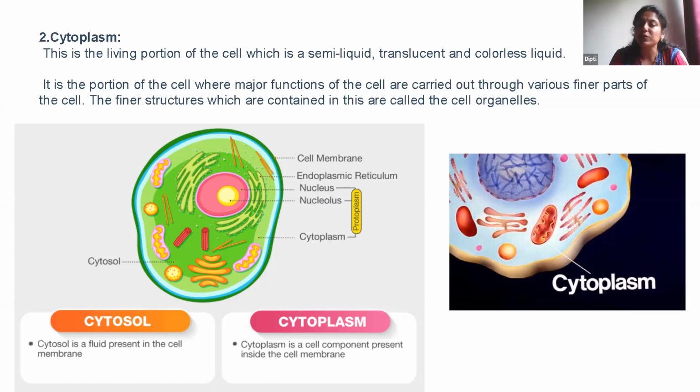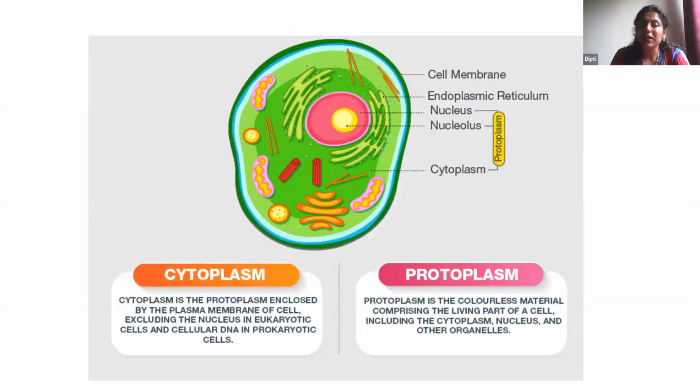Now, there is a difference between protoplasm and cytoplasm. Cytoplasm is the protoplasm enclosed by the plasma membrane of the cell. Protoplasm is the colorless material comprising the living part of the cell, including cytoplasm, nucleus, and other organelles. So protoplasm is nothing but cytoplasm plus the nucleus part.